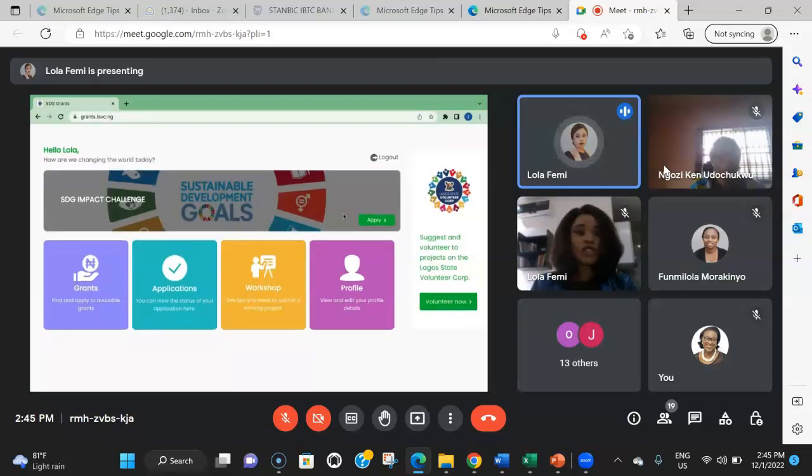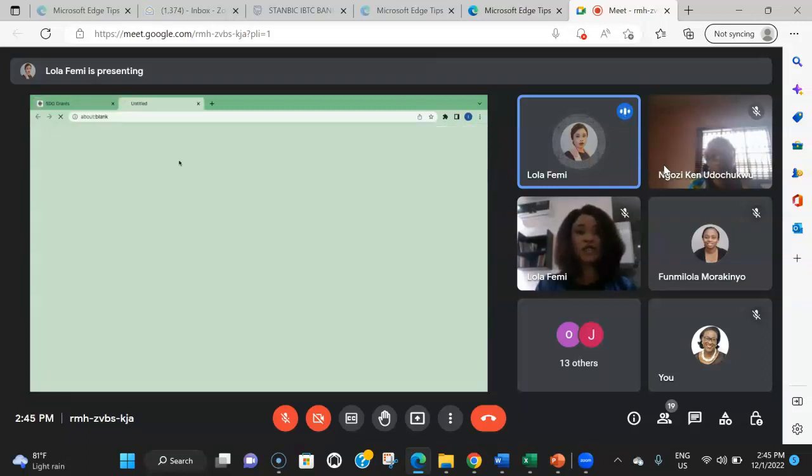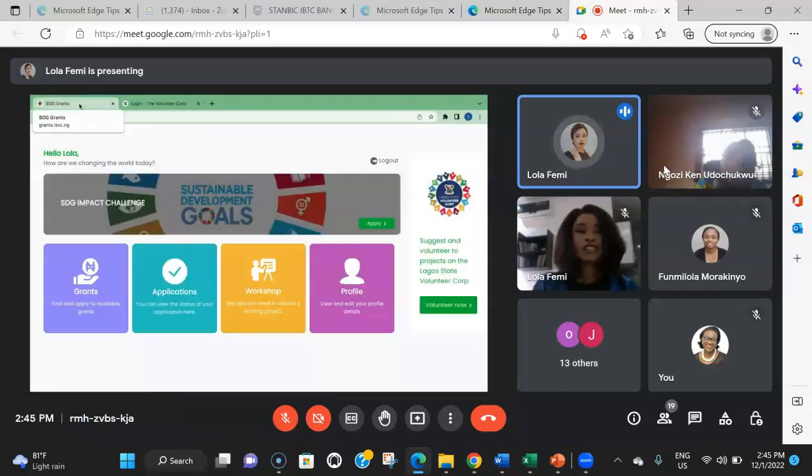Right, when you log into your account, this is what it looks like. You can see your grants, your applications, your workshop, and your profile. We also have a banner here as well that you can just click on. When you click on this, it takes you to your LSVC account. You can log in, and then you can go to your LSVC dashboard, and then from there you can find other projects if you want to volunteer.